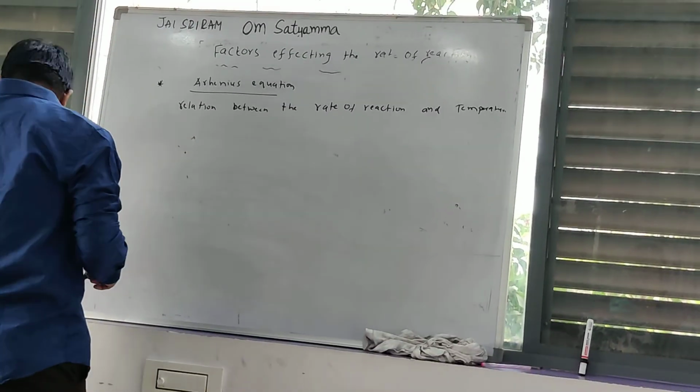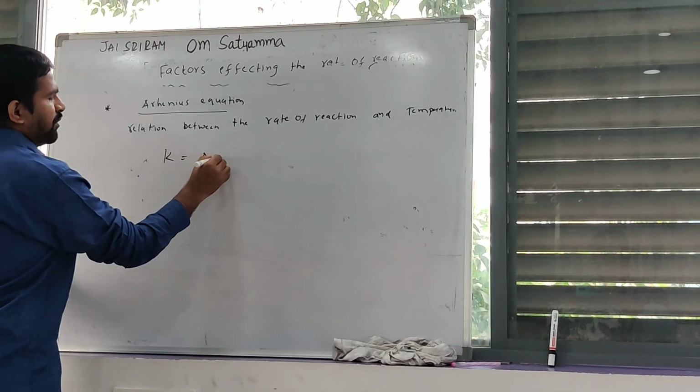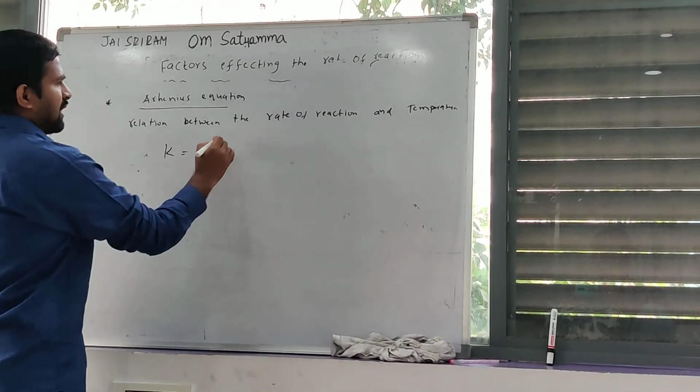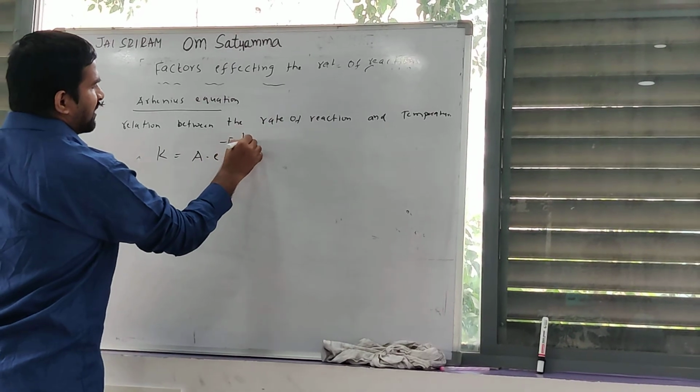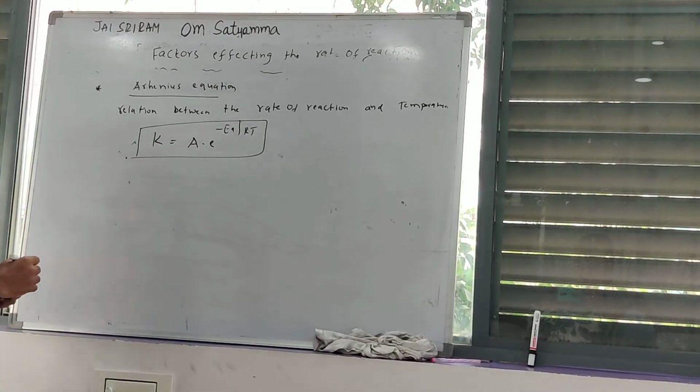That is K is equal to A into e to the power minus Ea by RT. This is the Arrhenius rate equation.